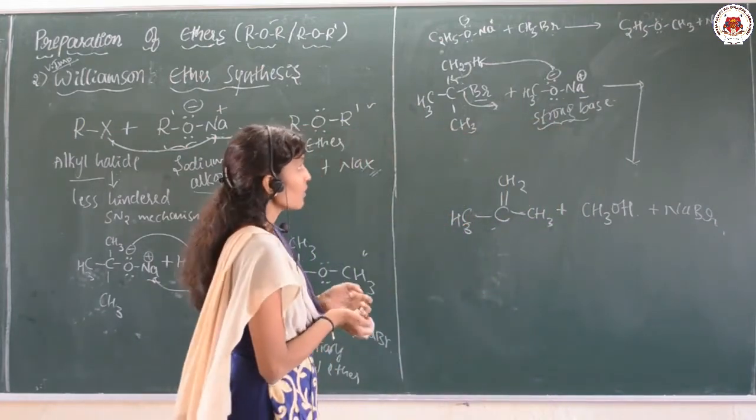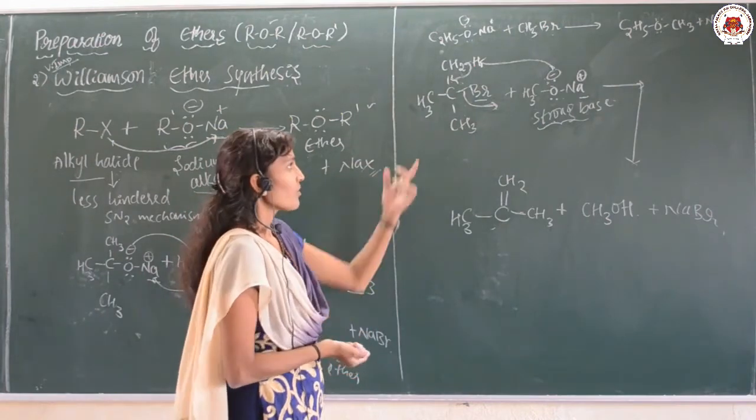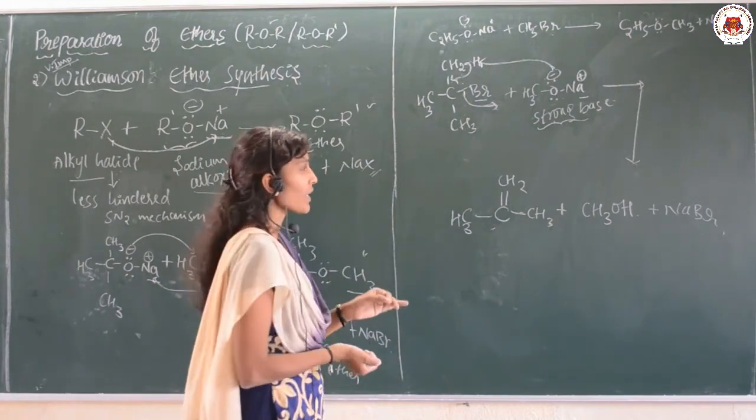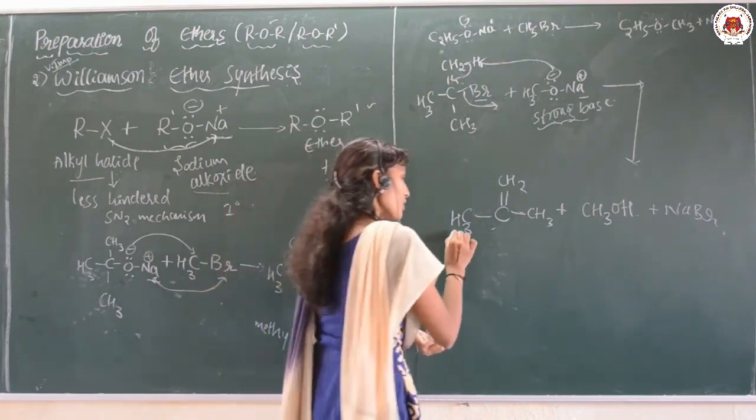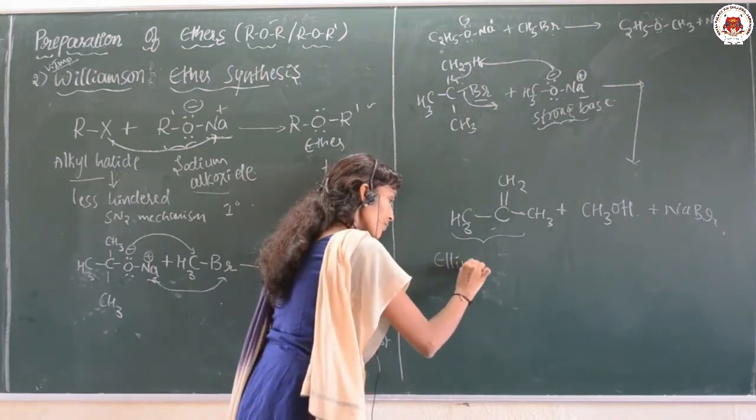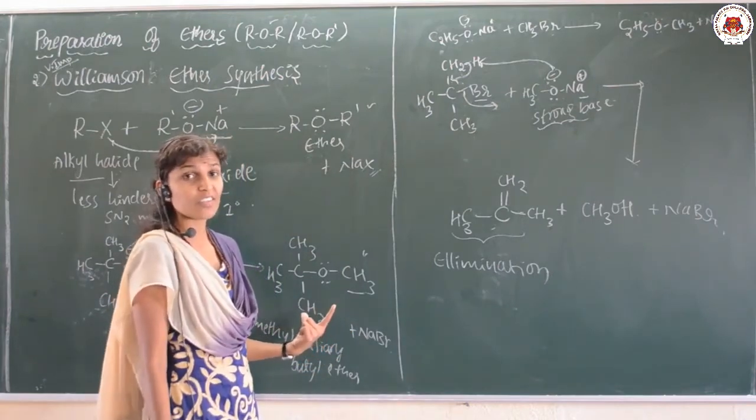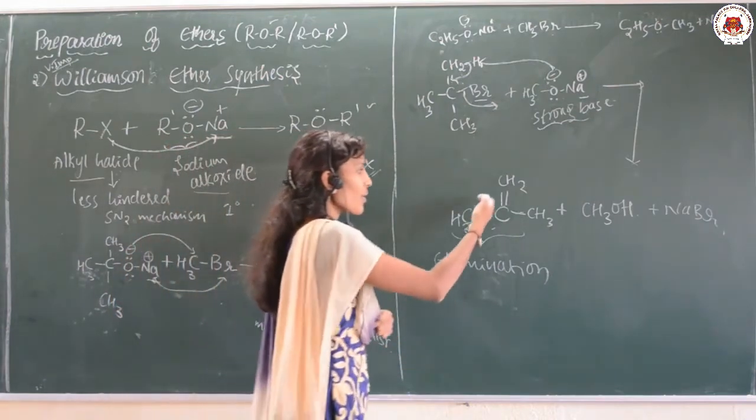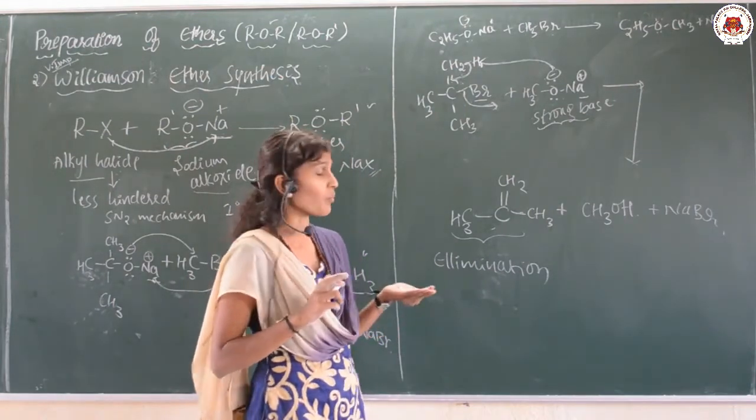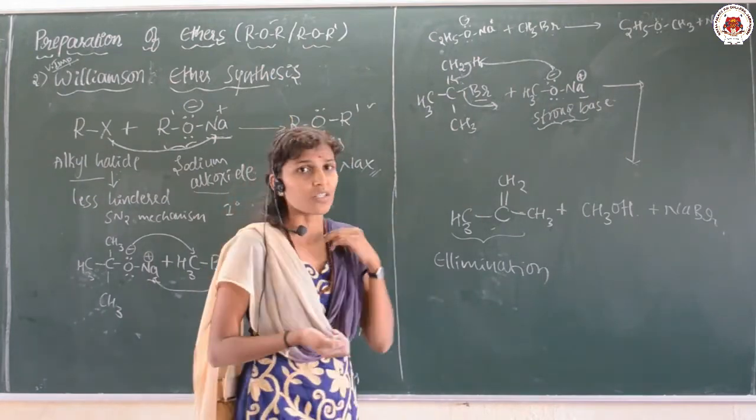So see here, suppose instead of a primary alkyl halide, we are taking a secondary or tertiary one. During that time, what happens? The elimination takes place. Here it is an elimination. Here it is a substitution reaction. Here a double bond is introduced and an alkene is formed along with the elimination. That elimination reaction takes place when we are taking a secondary or tertiary alkyl halide.